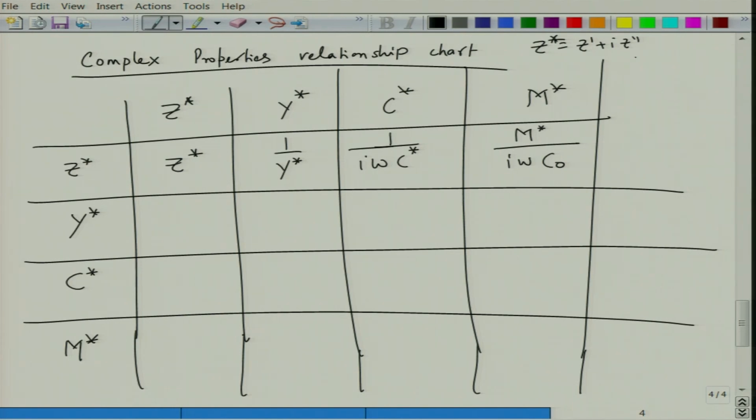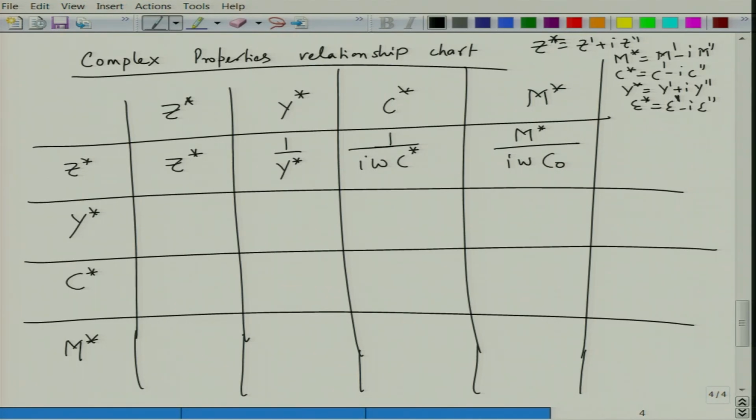On the other hand, M star can also be written as M prime minus I M double prime, and C star is basically C prime minus I C double prime, which is the complex capacitance. Admittance is given as Y star equal to Y prime plus I Y double prime, and dielectric constant as we know is epsilon r star equal to epsilon prime minus I epsilon double prime. So, this is how these properties are written.